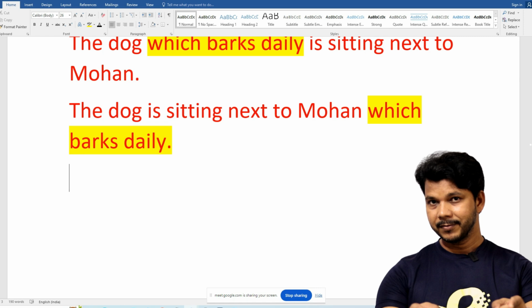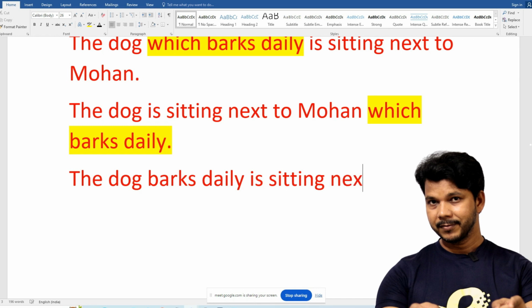So you have to say it without the conjunction which. If you want to say without which, you can say the dog barks daily is sitting next to Mohan. This is correct. Suppose you don't want to use which, you want to just use a phrase. The phrase is barks daily. So we have to use it after dog. In spoken English you can do anything, but it can convey a very wrong meaning.